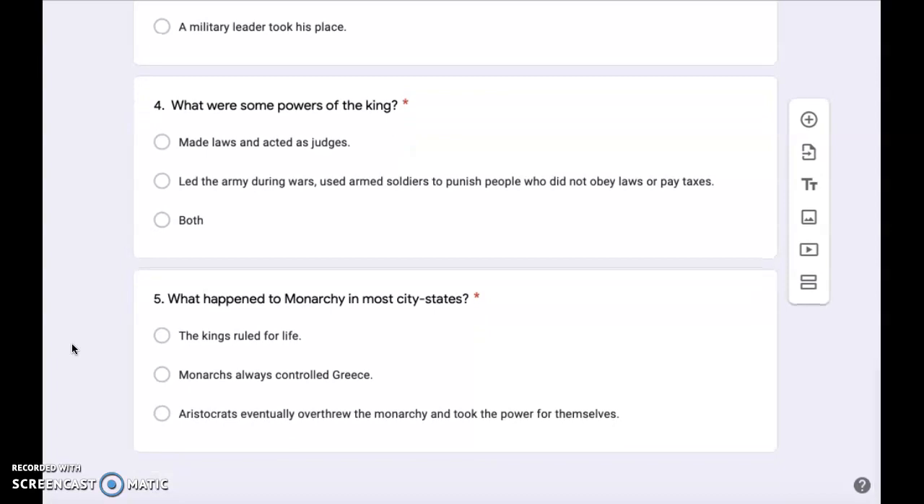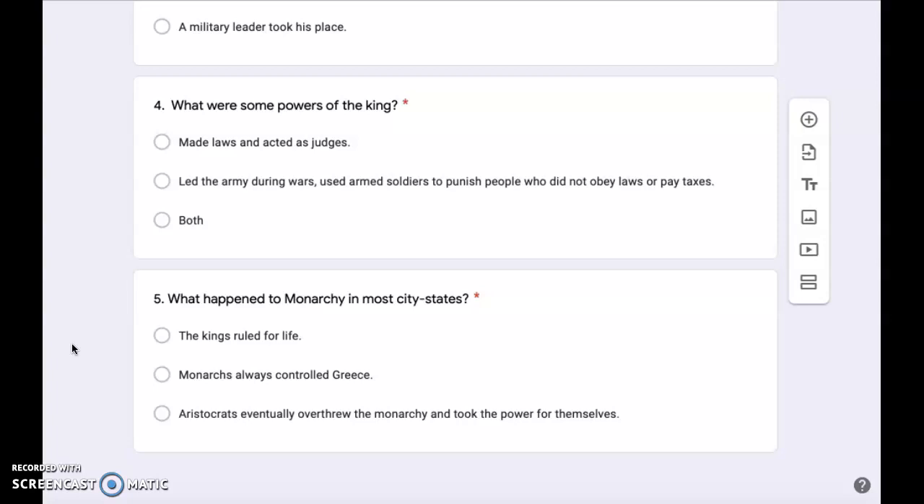Number 4. What were some powers of the king? Made laws and acted as judges, led the army during wars, used armed soldiers to punish people who did not obey laws or pay taxes, or both.